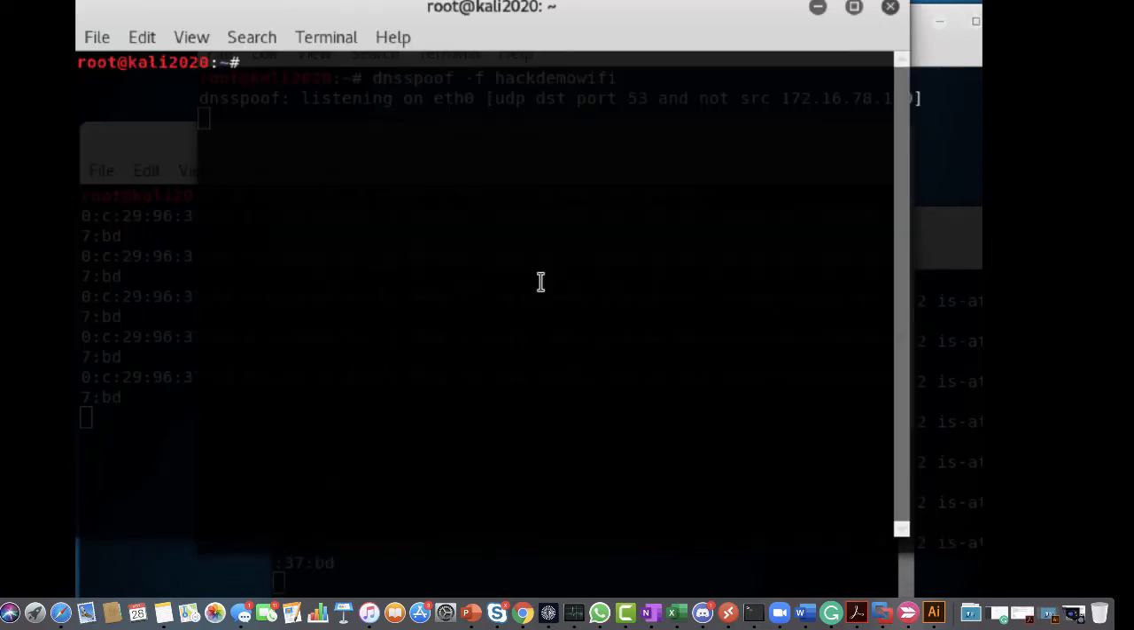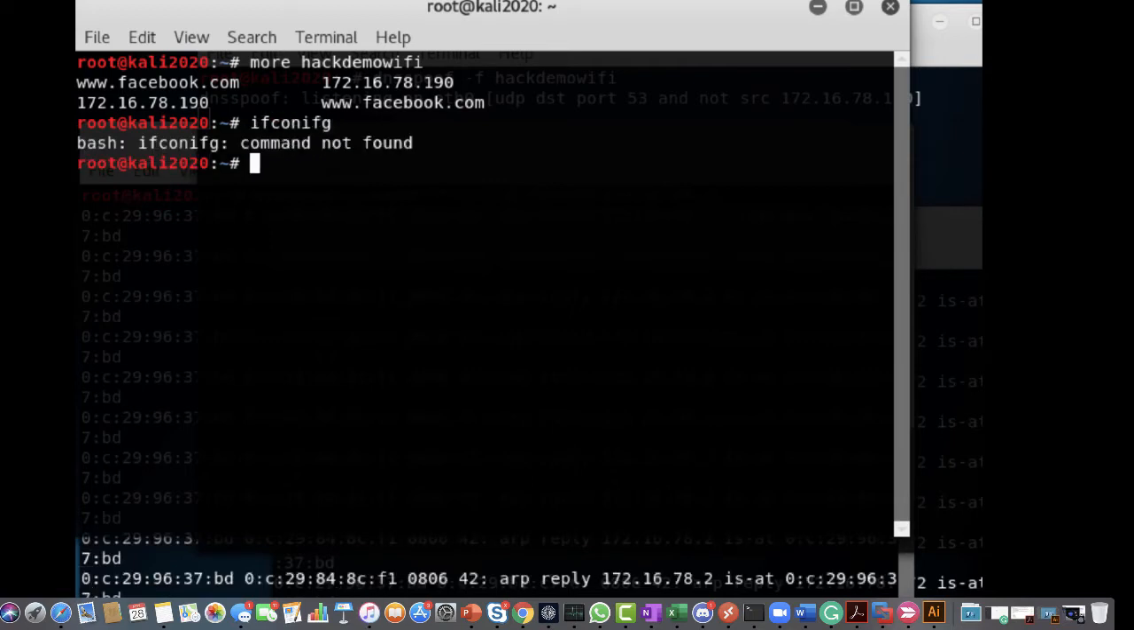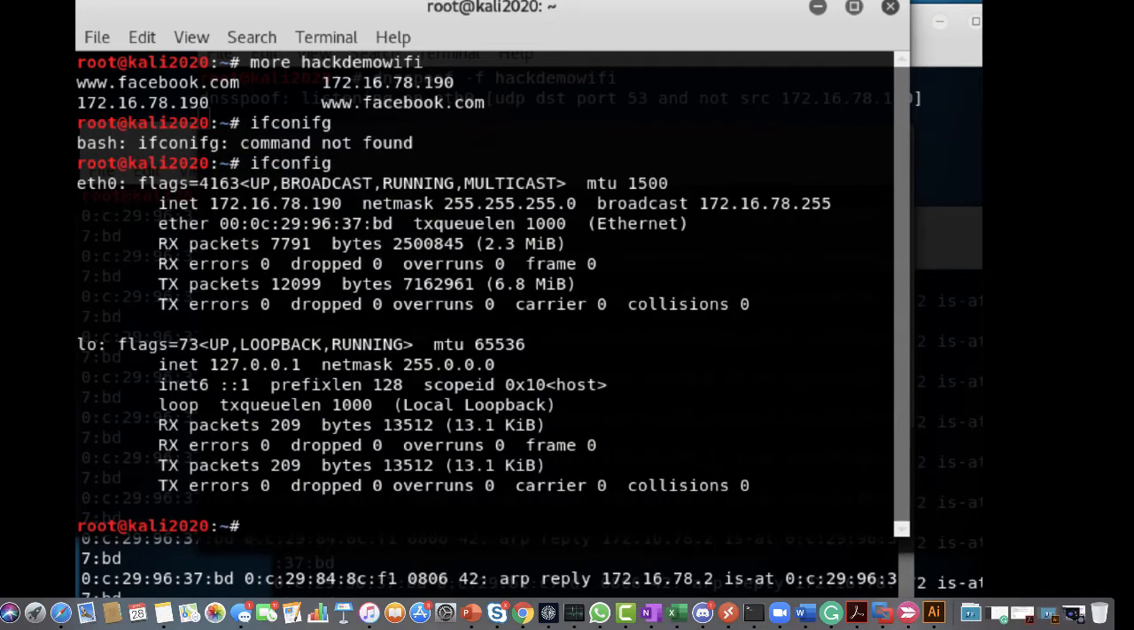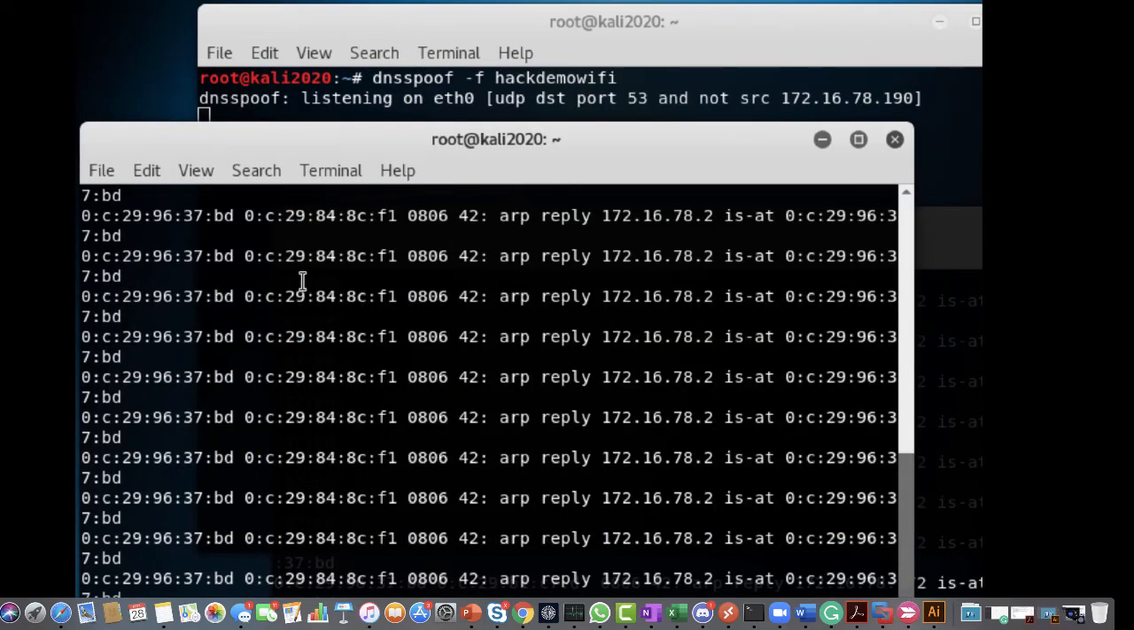And if we look at that hack demo file there, I'll just show you what's in there. Just a little host file that says Facebook is at 190. 190 is at Facebook. What is 190? 190 is my IP, right? So we've got our DNS spoofing in place. We've got our ARP spoofing in place.